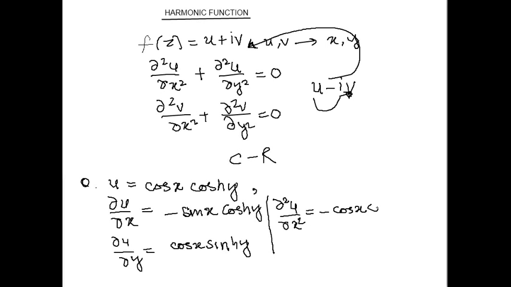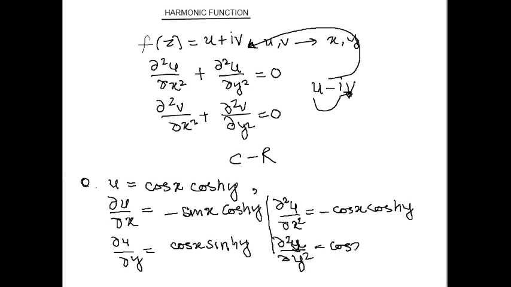Next is the second order derivative with respect to y, del 2u by del y square. We differentiate del u by del y again with respect to y. The derivative of sin hyperbolic y is cos hyperbolic y, so the derivative of this is cos x cos hyperbolic of y.